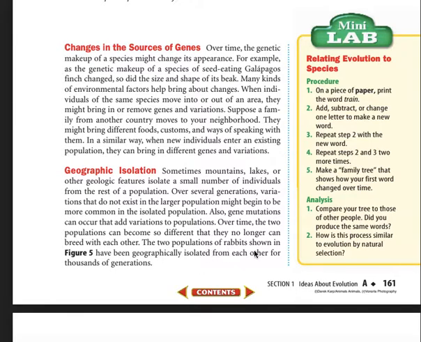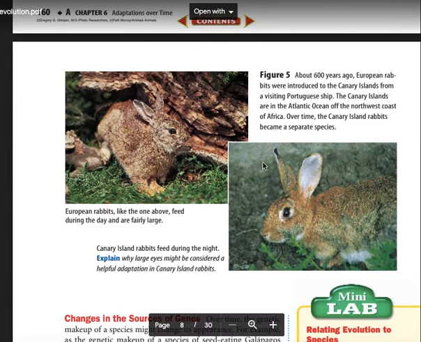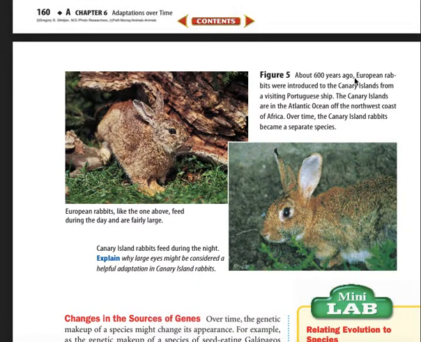The two populations of rabbits shown in Figure 5 have been geographically isolated from each other for thousands of generations. Figure 5. About 600 years ago, European rabbits were introduced to the Canary Islands from a visiting Portuguese ship. The Canary Islands are in the Atlantic Ocean off the northwest coast of Africa. Over time, the Canary Island rabbits became a separate species. European rabbits here, Canary Island rabbits here.